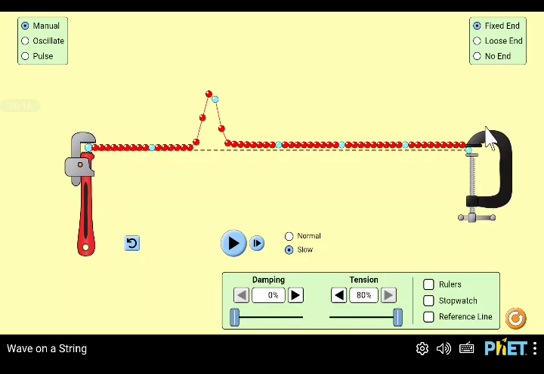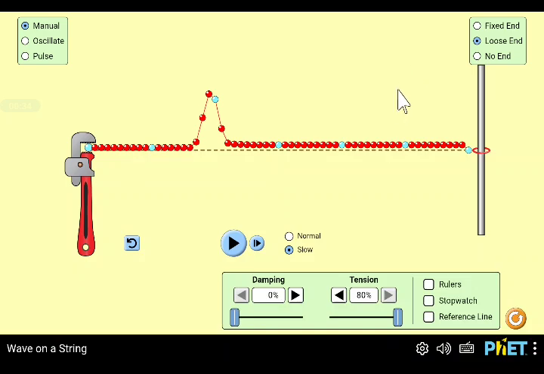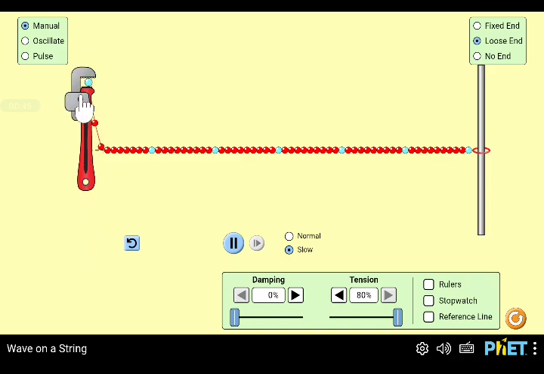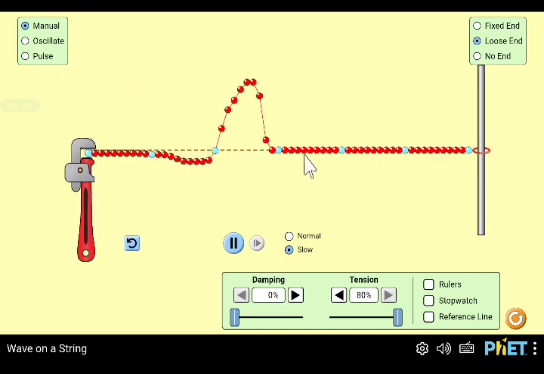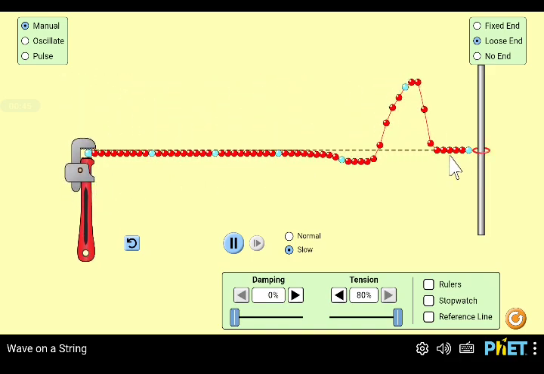One is the fixed boundary, from where the reflected pulse and incident pulse have a 180-degree phase shift, and the second one is the open boundary, from where the pulse after reflection suffers no phase change. So here, as you can see, there is no change in the phase in which the pulse is going. It will return back at the same phase.